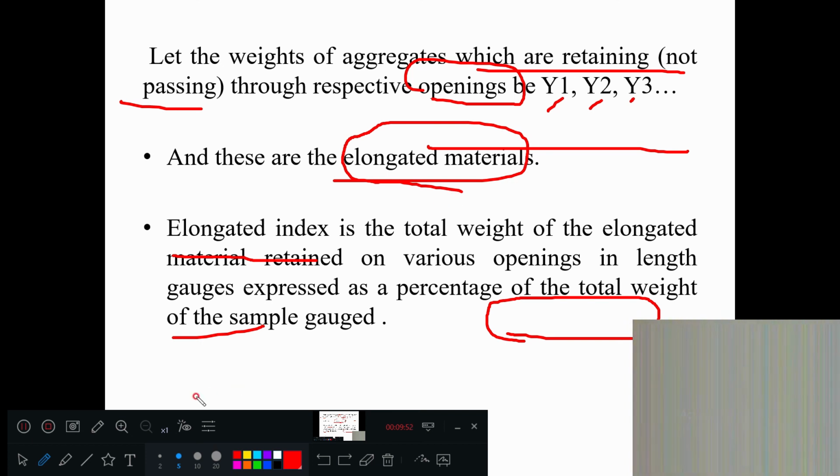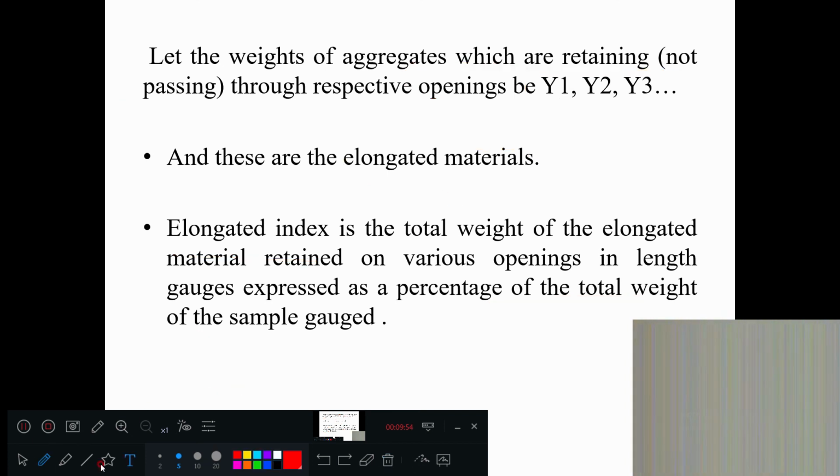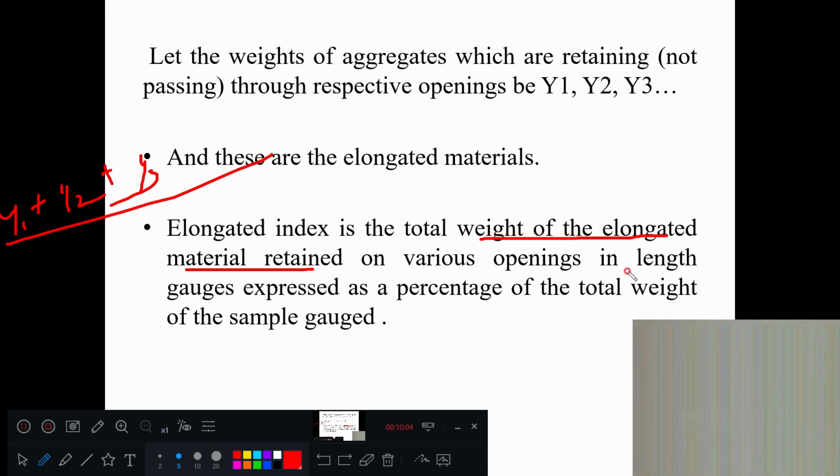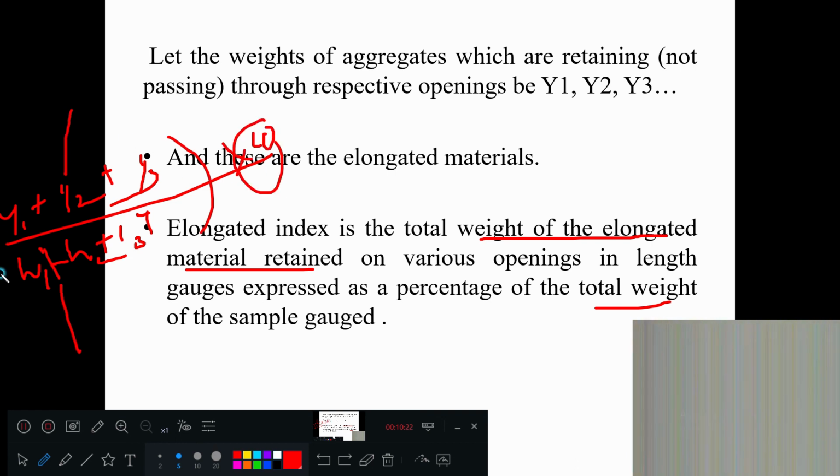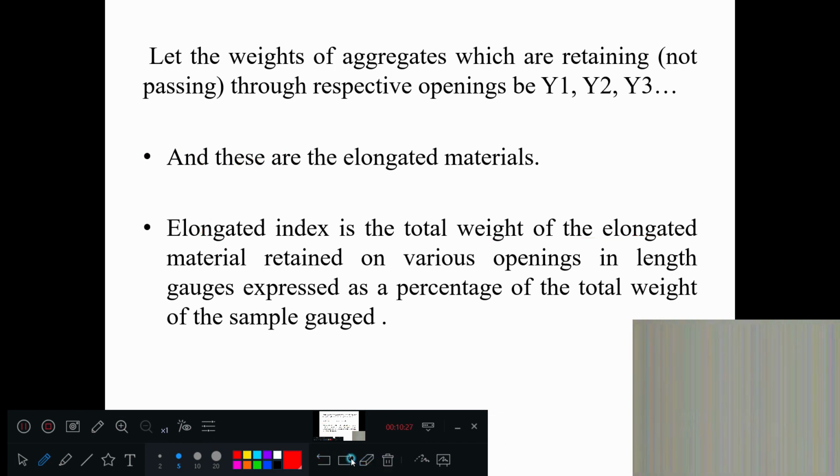So what is this elongation index? Elongation index is the total weight of elongated material, that is Y1, Y2, Y3, elongated materials in the various openings in the length gauges, expressed as a percentage of total weight. Percentage of total weight means W1 plus W2 plus W3, into 100. Like the student's scored marks over total marks, into 100. That is the percentage. So, elongation index.